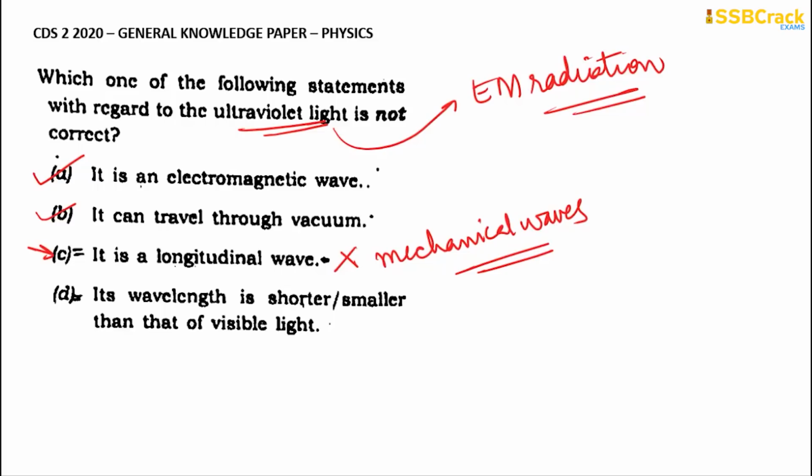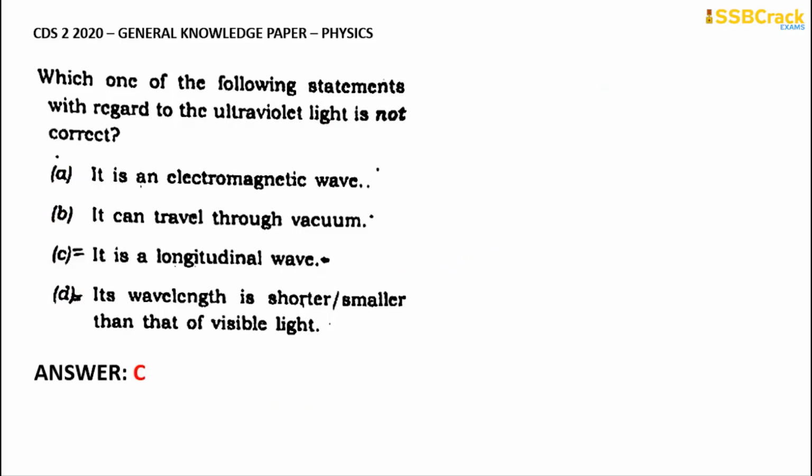And option D says that its wavelength is shorter than that of visible light, which is absolutely correct. If we go through the wavelengths, first come the gamma rays, then after gamma rays come the ultraviolet rays. After ultraviolet rays comes the important visible light spectrum. So the wavelength is absolutely smaller than that of visible light, and that is the reason why its frequency is much higher than that of visible light, and the energy of ultraviolet light is also stronger than that of visible light. So option D is also correct, but option C is absolutely wrong. It is not a longitudinal wave, and that is the reason why the correct answer for this one is option C, which is it is not a longitudinal wave.